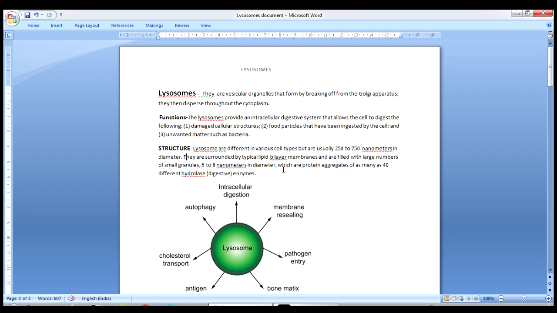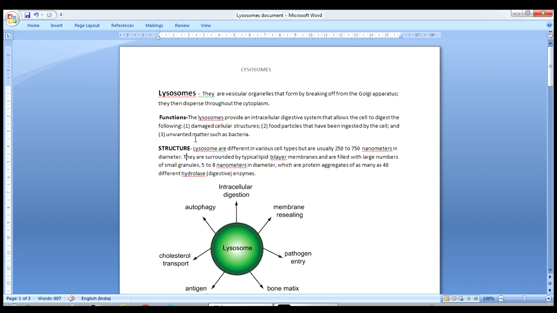Important cell organelle called lysosome. Lysosomes are small vesicular organelles formed by breaking off from the Golgi apparatus. Once they are formed by breaking from the Golgi apparatus, they disperse throughout the cytoplasm. Understand? So, coming to the functions of the lysosomes, they provide an intracellular digestive system that allows the cell to